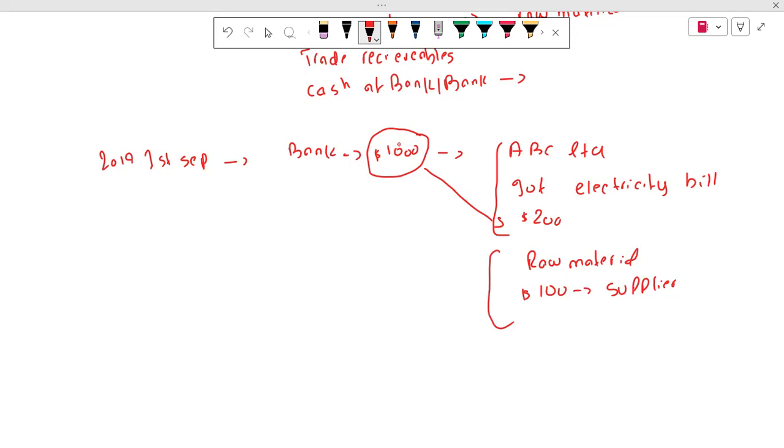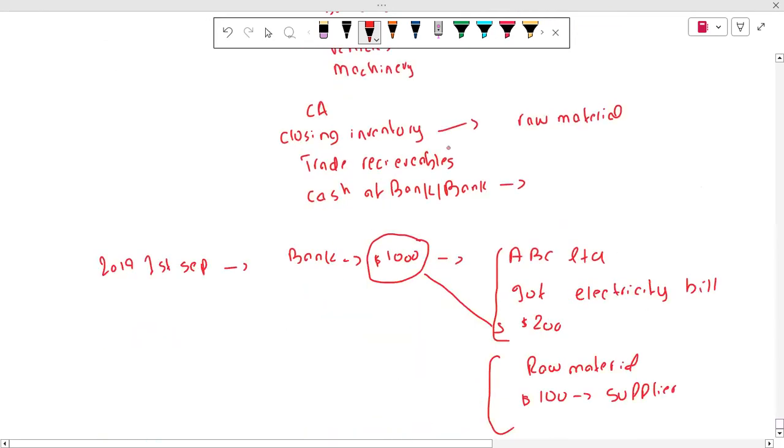So that's the reason that I have to use that money. And I cannot save this money for more than 1 year. It is not possible. So that's the reason the money which is in my bank is also my current asset, because I cannot save this for more than 1 year. That's why cash at bank and cash at hand, these two are current assets. So do you have any question?